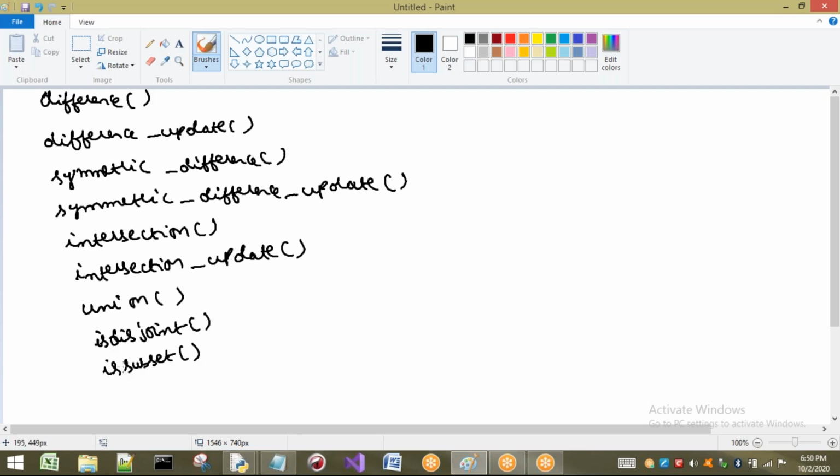And here I am finding what? Whether it is a subset or not. Now I want to find whether one set is a superset of the other set or not. For that we are going to use what? isSuperset. So all these functions can be applied on sets. Now I will directly show you these methods by taking some examples.